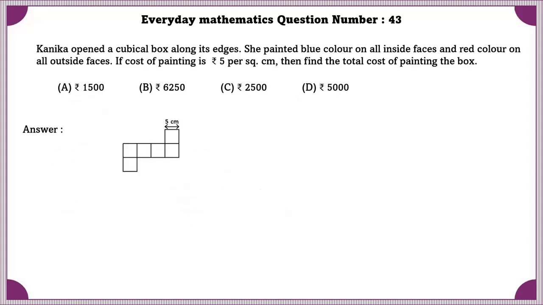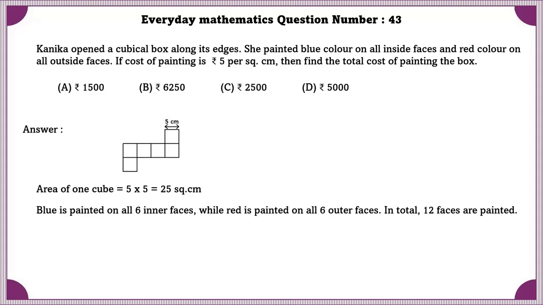Everyday Mathematics question number 43. Kanika opened a cubicle box along its sides. She painted blue color on all of its inside faces and red color on all of its outside faces. If the cost of the painting is 5 rupees per square meter, then find the total cost of painting the box. Area of 1 face is equal to 25 square centimeters.